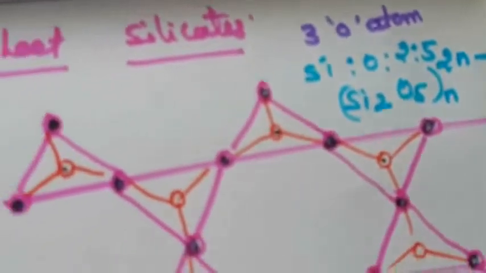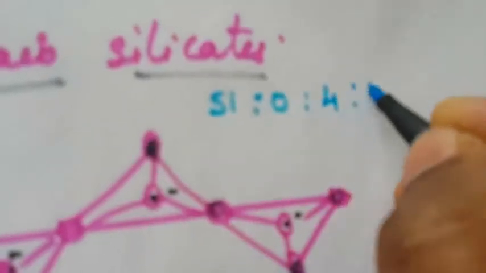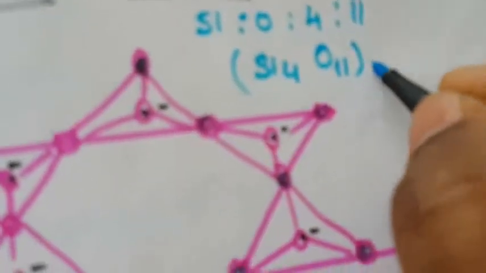Okay, next one is the double chain silicate. What is the number? That is 4:11, silicon to oxygen. So how to write it? Si4O11, with charge 6n minus. Okay, so remember this one.